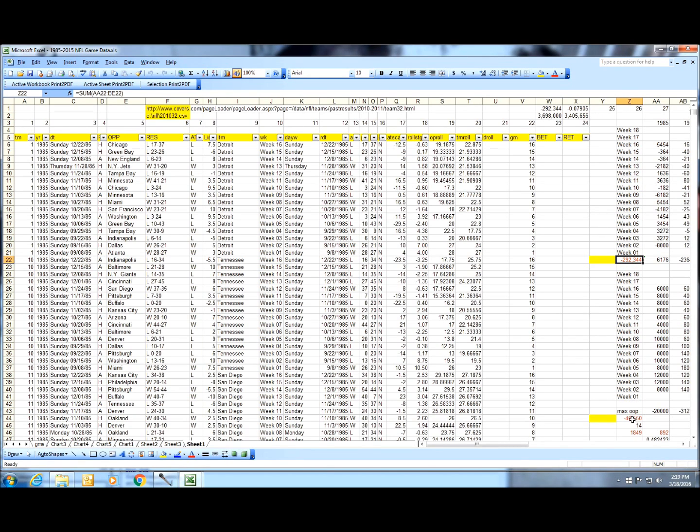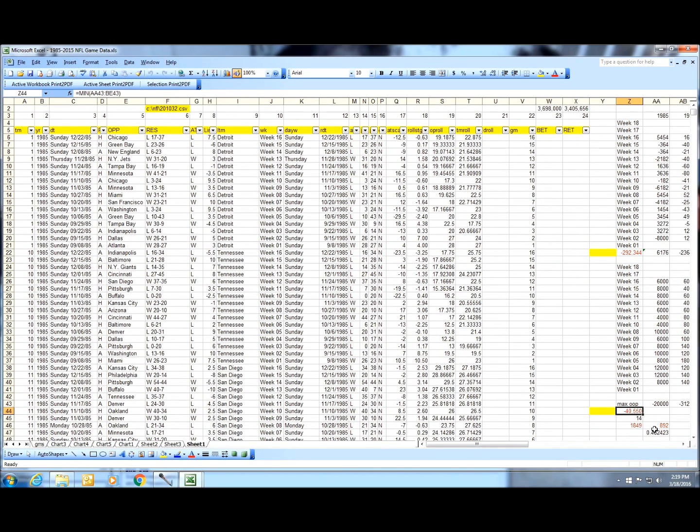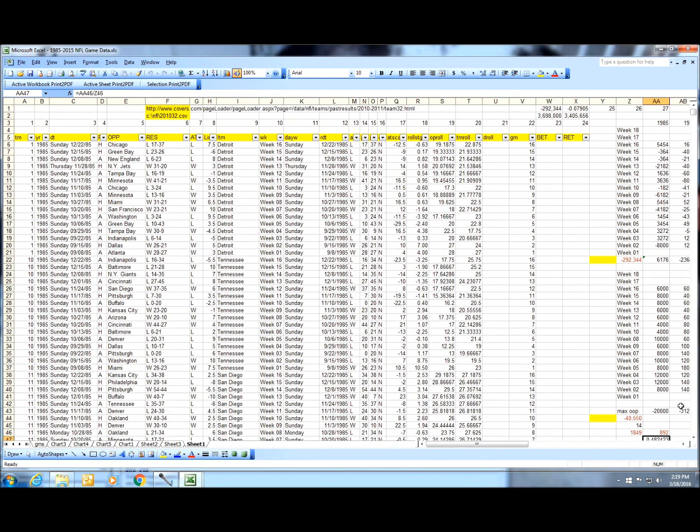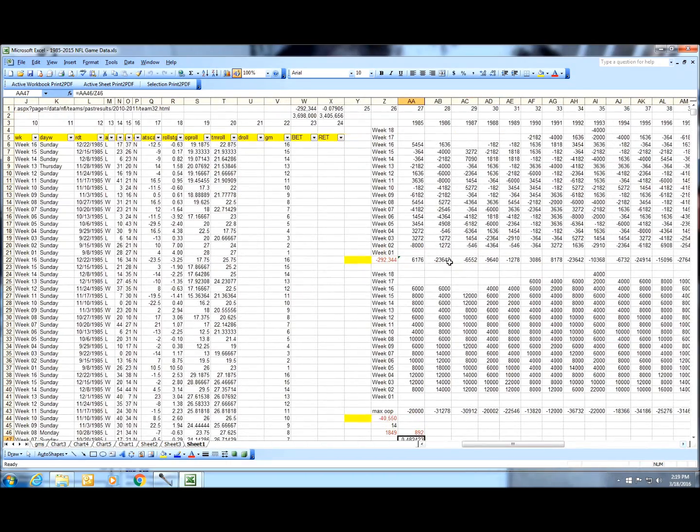And on a season, your max out of pocket, you would have needed a bankroll of over 40,000. Of course, it's a loser. You're hitting 48%. So that's not a good way to do it throughout the season. I've got a broken down season. Some years you win, like 1985, 1986, you lose. And they average out. There's a lot of variability in doing that method. So it's just not a good method.